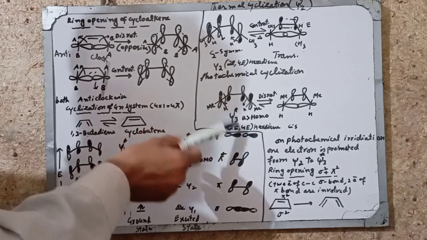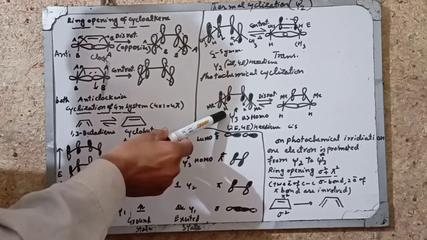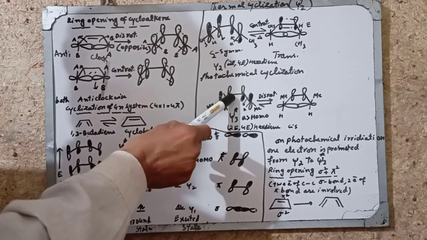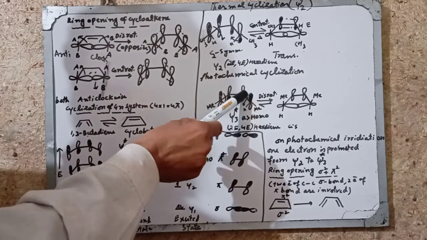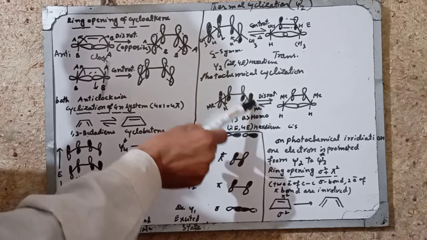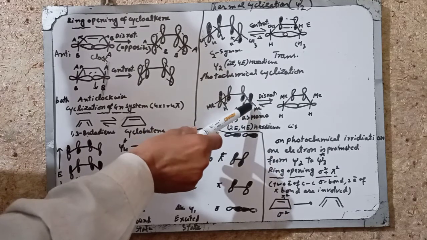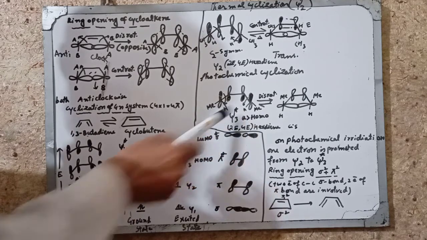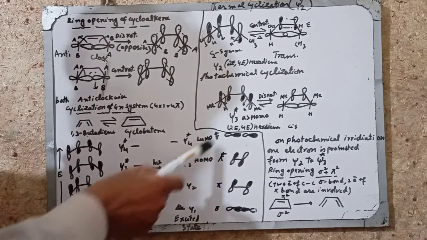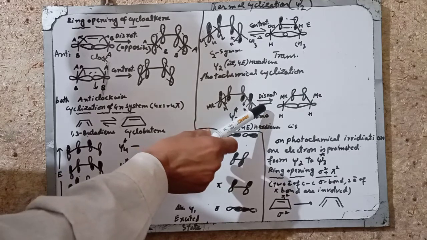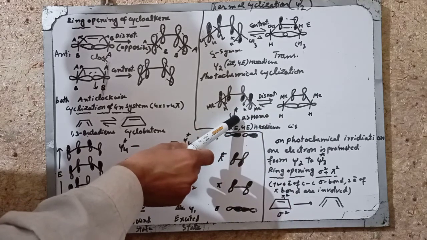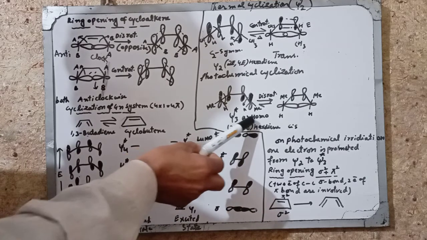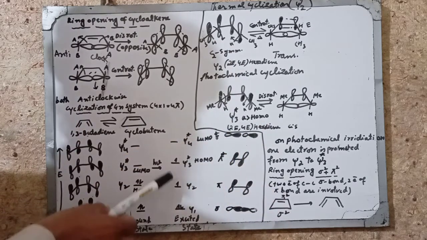Now this orbital, this orbital and this orbital on carbon 2 and 3 are unsymmetrical, and carbons 3, 4 and 5 are also unsymmetrical. This is the psi 3 star. An electron is excited into psi 3 star. In the photochemical cyclization, overlap of psi 3 star orbitals occurs, and these act as the HOMO, highest occupied.